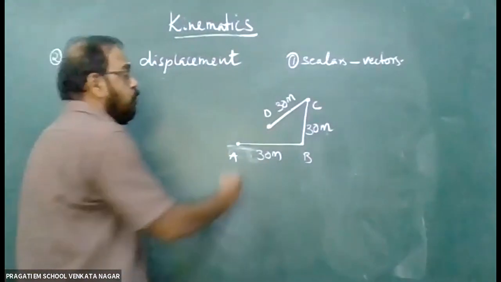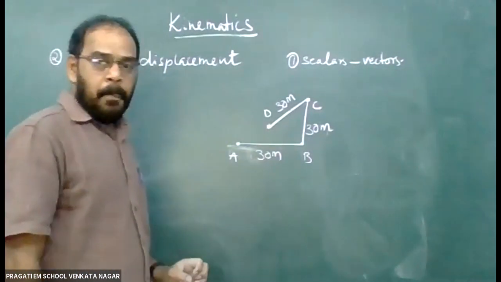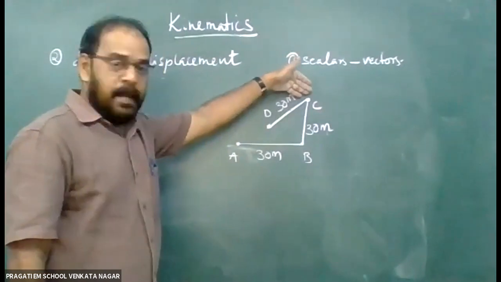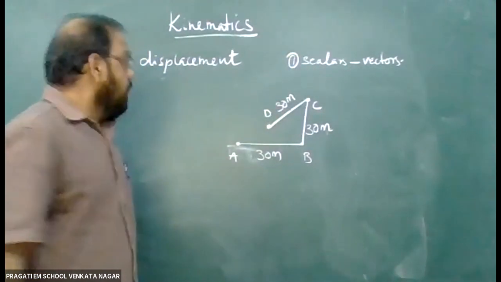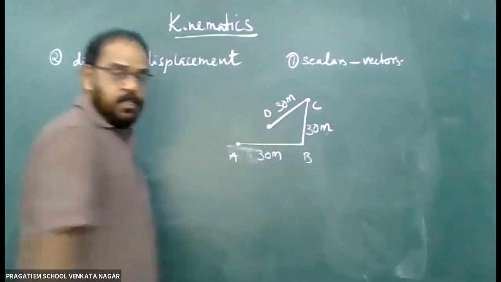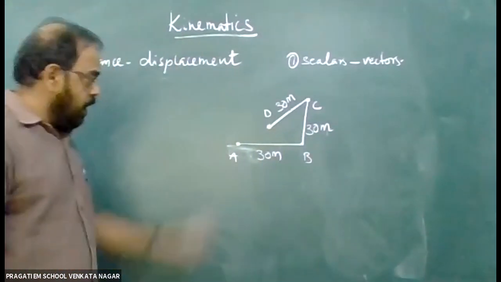From A to B I traveled 30 meters. From B I went to another house C. From C I came to D. This is my first position, and this is my final position, where I am now.